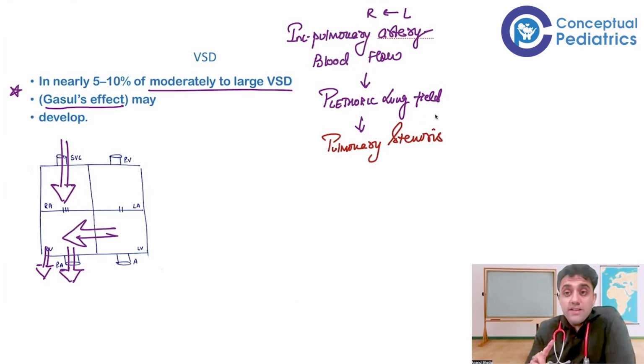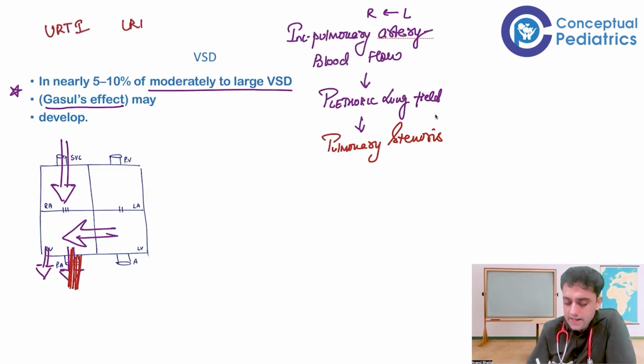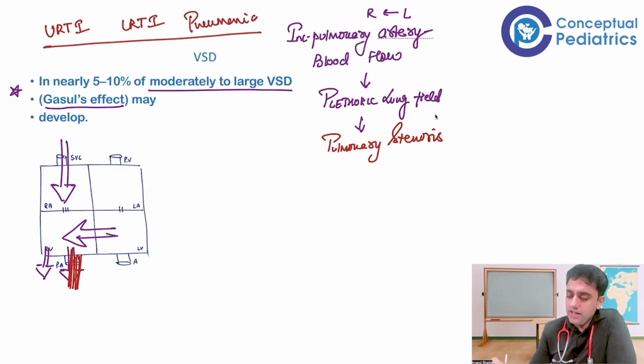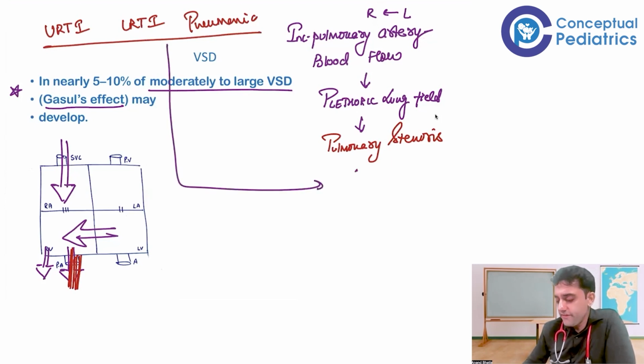So now listen very carefully. When too much blood was going to the pulmonary artery, and the patient was having URTI, LRTI, pneumonia, suddenly this URTI, LRTI, pneumonia will now stop. Yes or no?